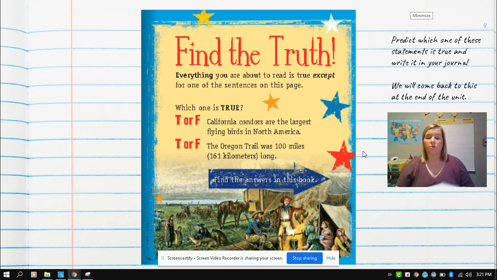So on this page, we're going to try to find the truth. Everything you are about to read is true except for one of the sentences on this page. So it says, which one is true? The first one says, California condors are the largest flying birds in North America.